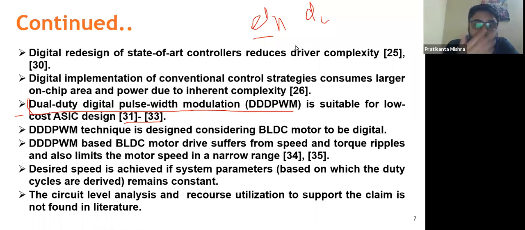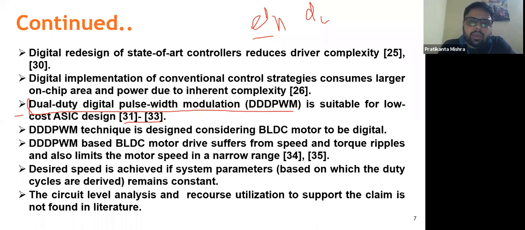For a low duty ratio, the motor is driven at low speed, suppose omega L, and similarly for a high duty ratio, the motor is driven at a high speed, suppose omega H. So these duty ratios are constantly supplied and these particular speeds are achieved.